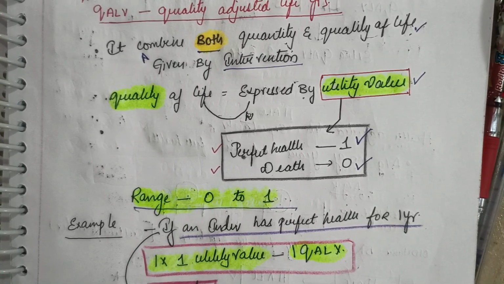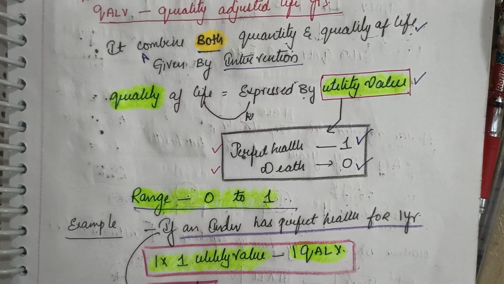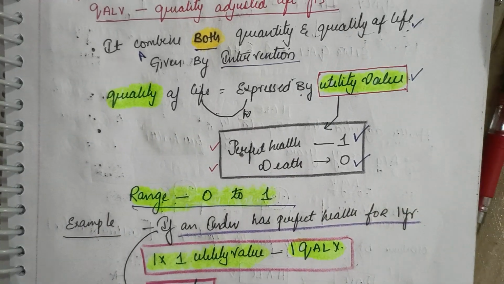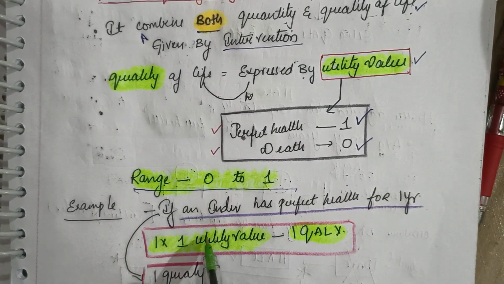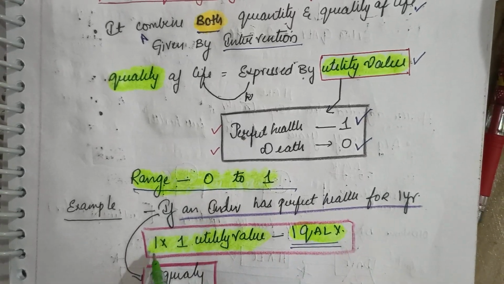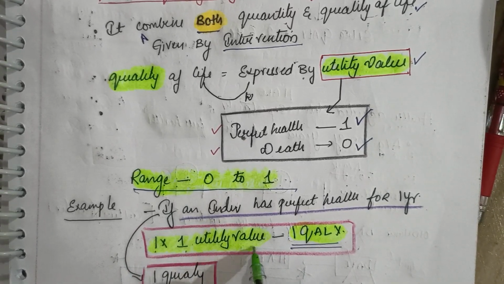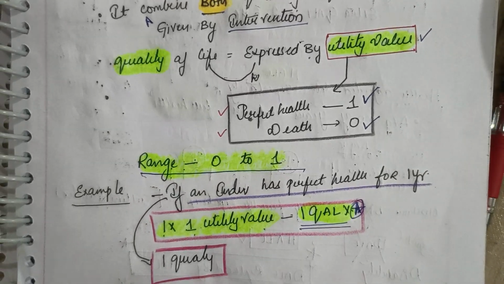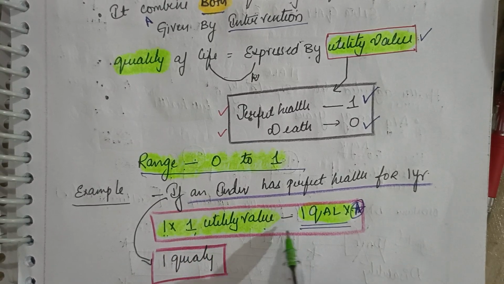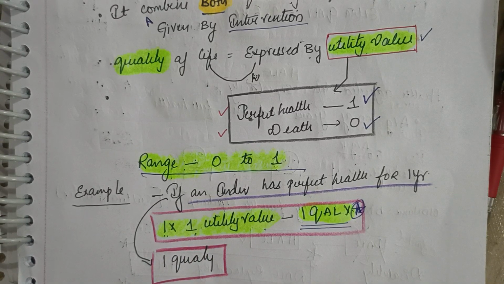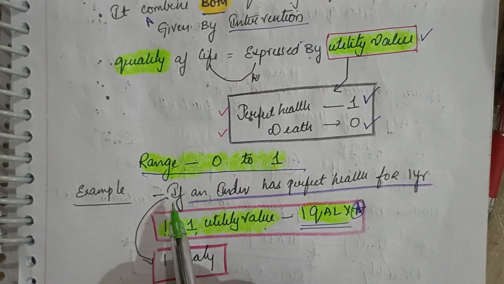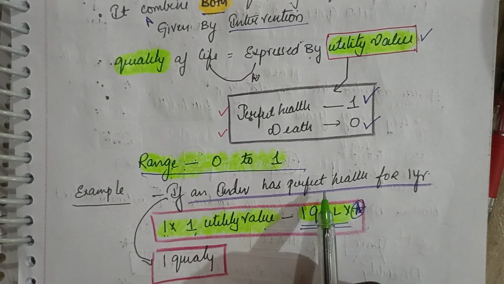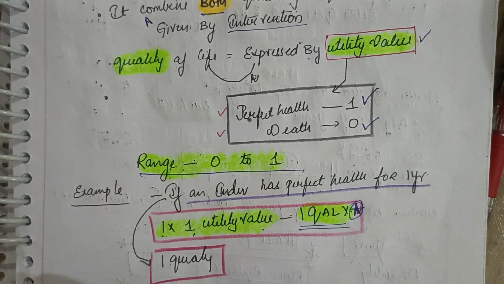Now, example here: if an individual has perfect health for 1 year, we need to understand what that is. 1 into 1 utility value, that is 1 Qaly. That's a basic point. If an individual has perfect health for 1 year, you multiply with the perfect health, so 1 into 1, that is 1 Qaly.